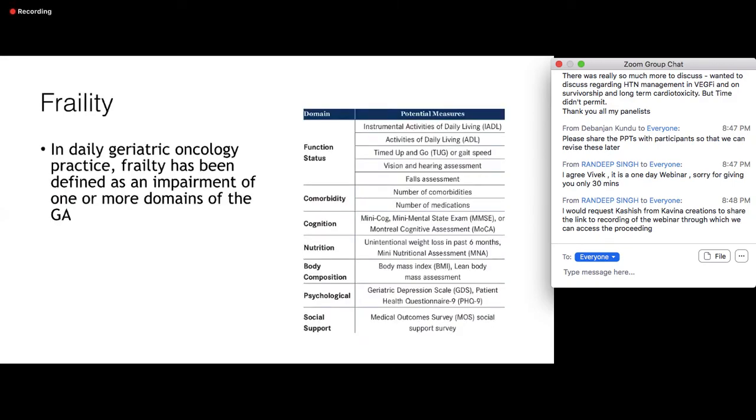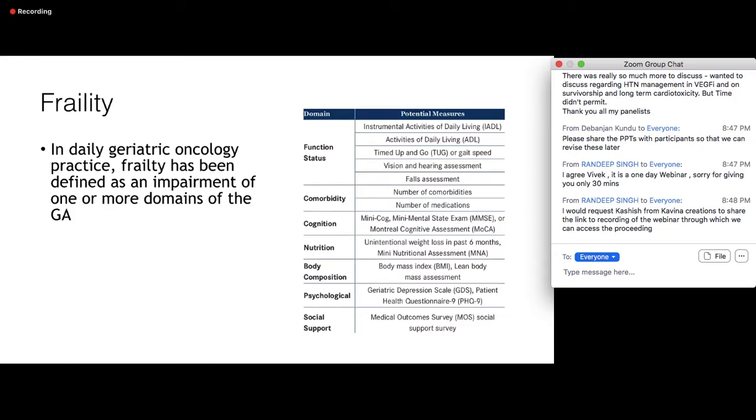So what we are trying to identify is something we call frailty. In daily geriatric oncology practice, frailty has been defined as an impairment in one or more domains of the geriatric assessment. These are the different domains, a repetition of a previous slide I showed you. We are looking at functional status, comorbidity, cognition, nutrition, body composition, psychosocial, and social support.